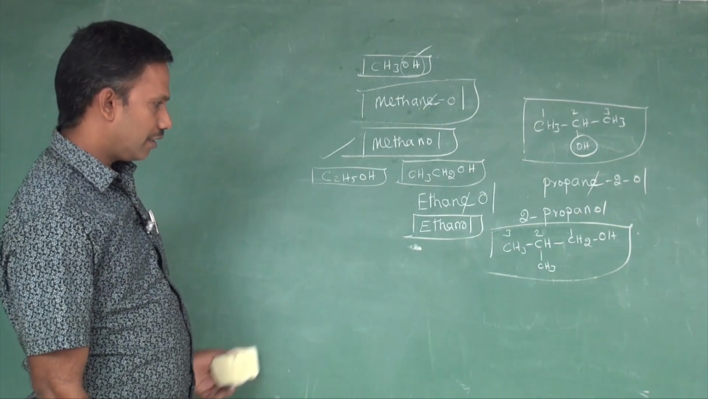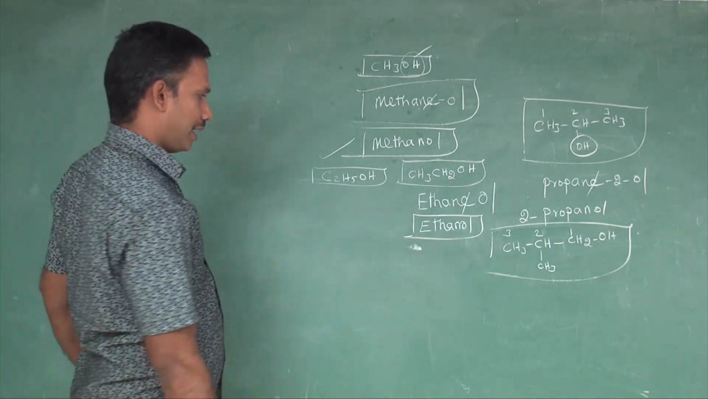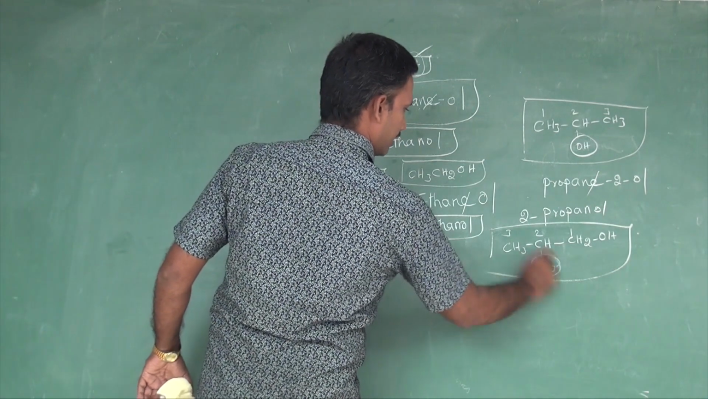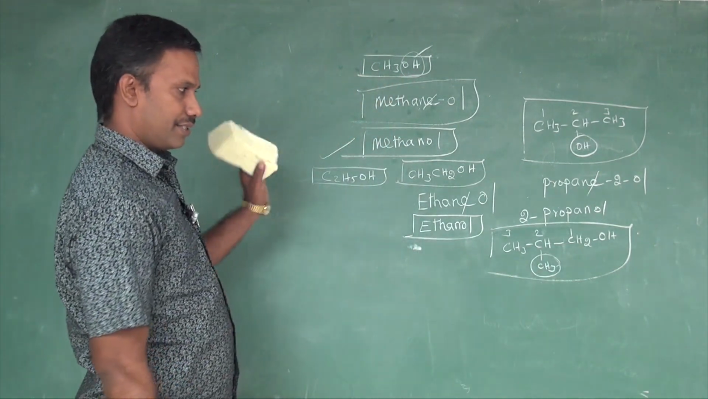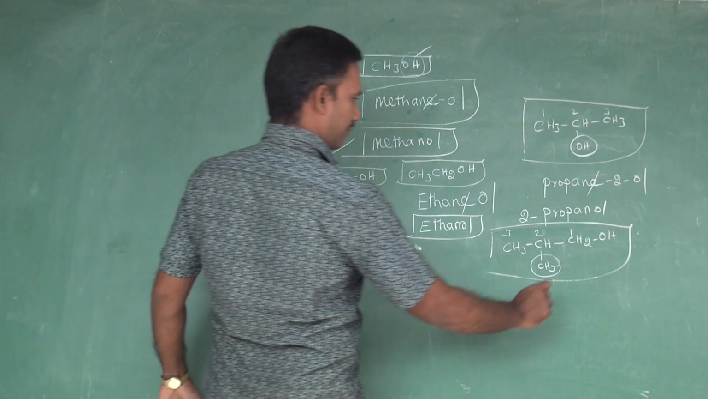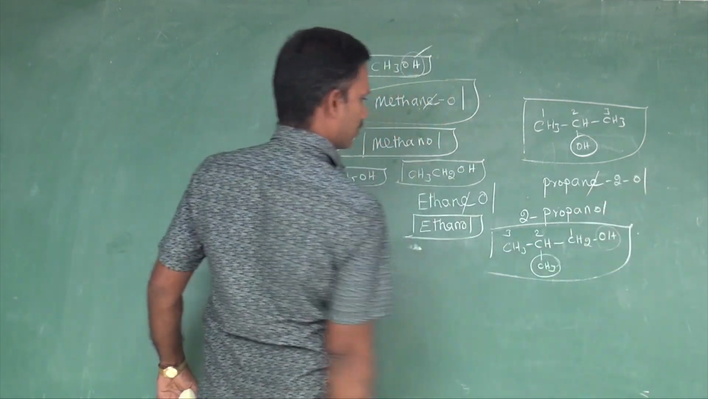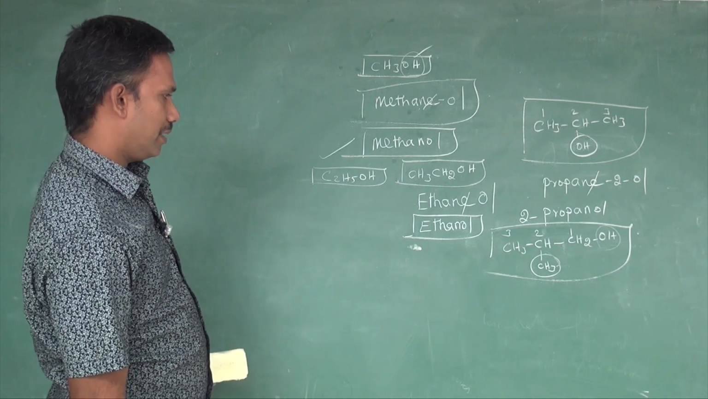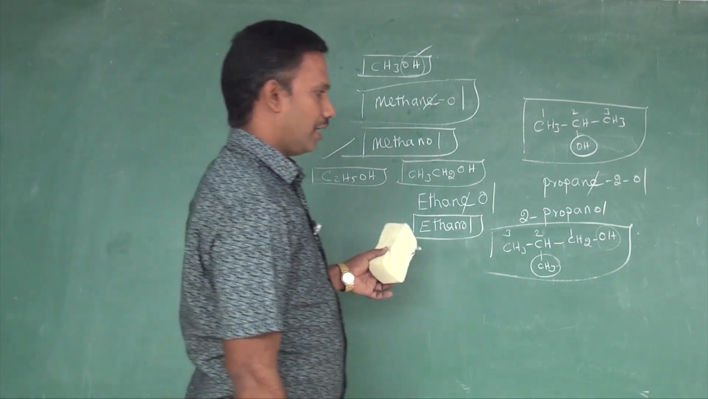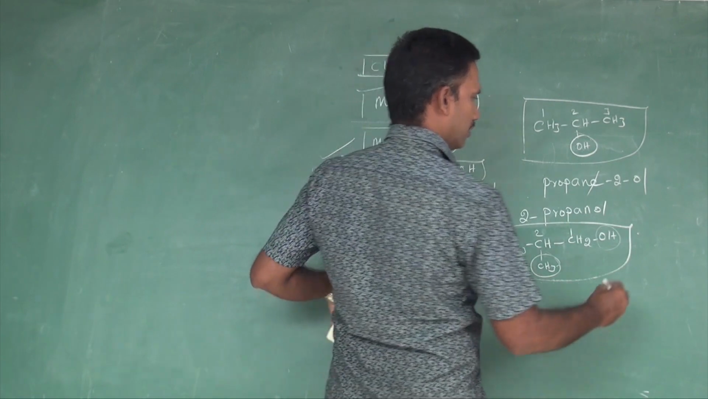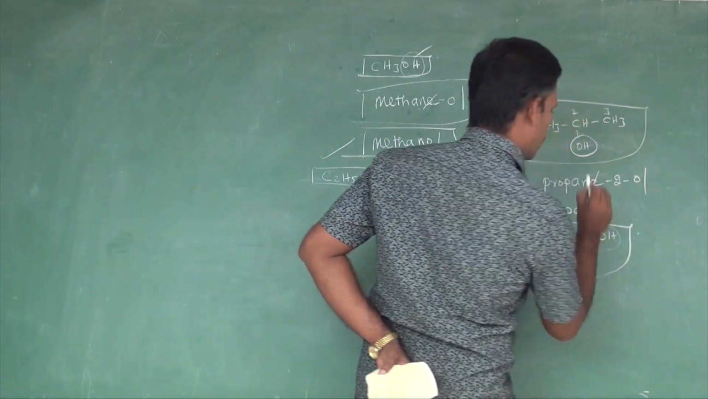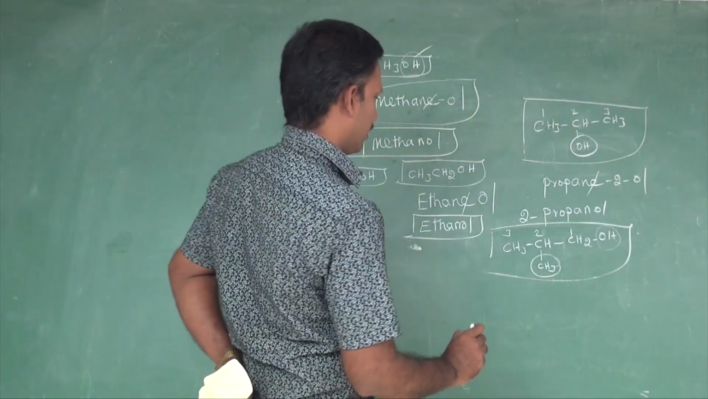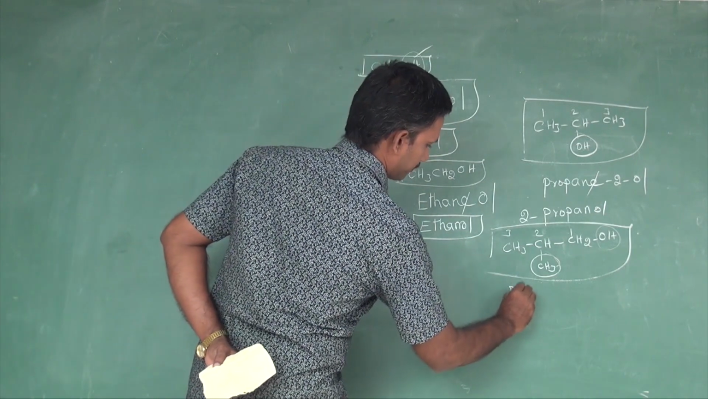Then is there anything else? Yes, there is a branching. Methyl branching is there, so it is a substituent. A prefix is there. What is the suffix? OH, the functional group. OH is there. So let us name them. Write the root word. Root word: 3 carbons, 1, 2, 3. 3 carbons mean prop.